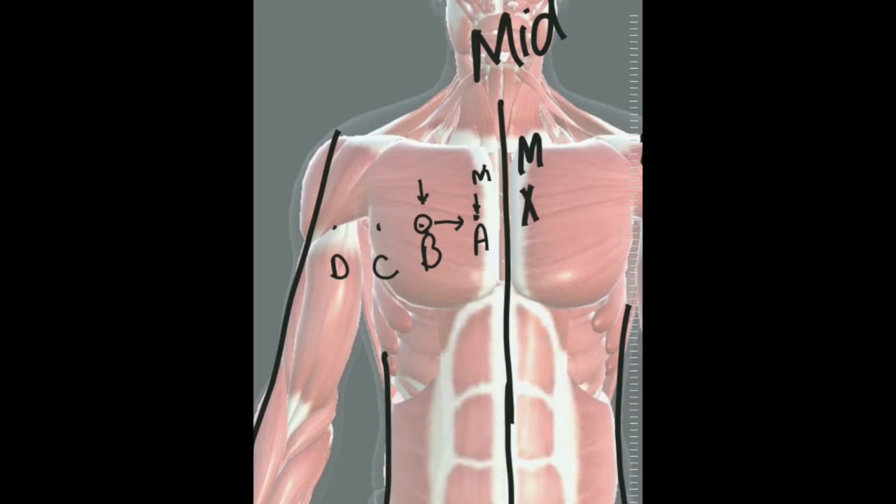If we want to label B a medial structure, again we need a reference. We will take the reference of structure C and we will say that B is medial to C. Likewise, if we want to label the structure D as a lateral structure, we have to give a reference. The reference can be structure C. We say that D is lateral to C. Likewise, if we want to say that C is a lateral structure, we will quote the reference of point B and we will say that C is lateral to B.